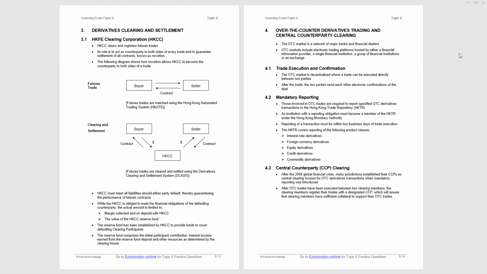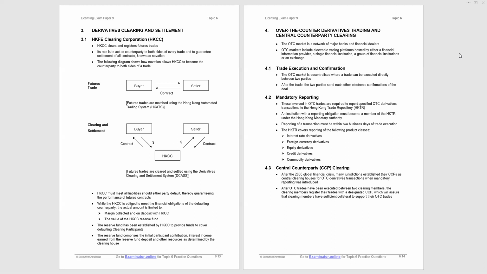It has to be said that mandatory clearing is where there are extremely large positions, and I wouldn't worry about that for this exam. After OTC trades have been executed between the two clearing members, they register their trades with a designated clearing counterparty, which will ensure clearing members have sufficient collateral to support the trades.